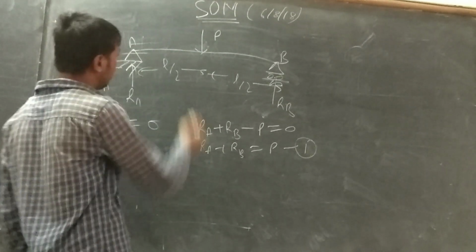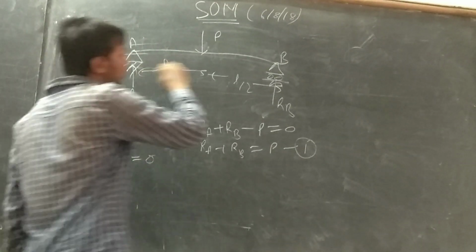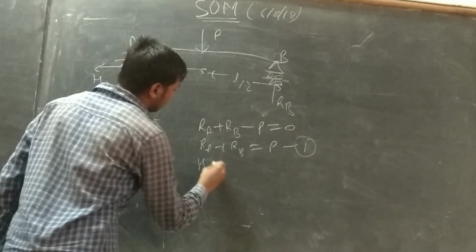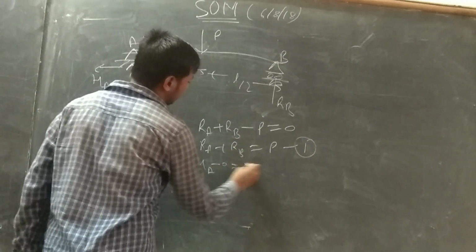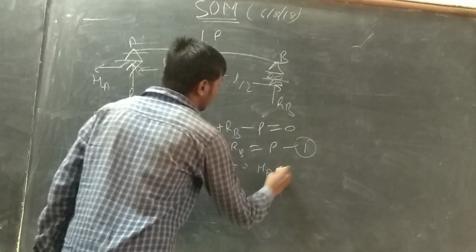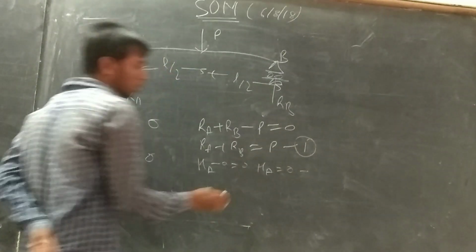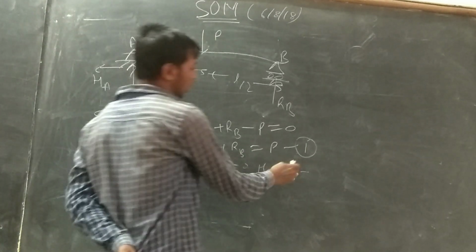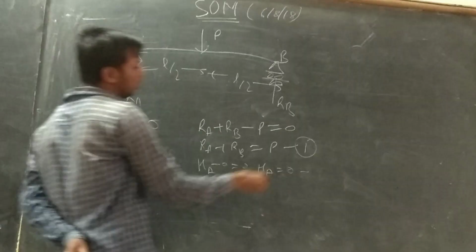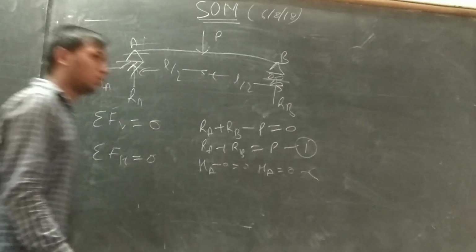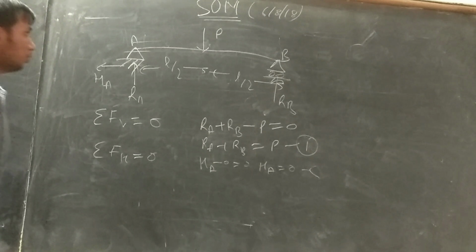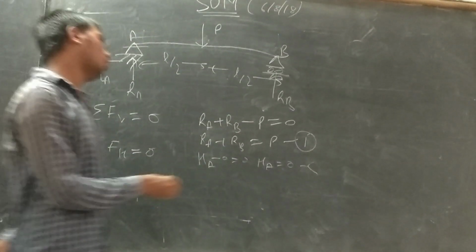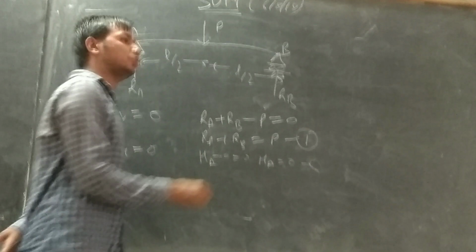Summation of horizontal force is also considered, and if the load is inclined, then you also apply the inclined components. Only the particular condition where the summation of horizontal force becomes zero.